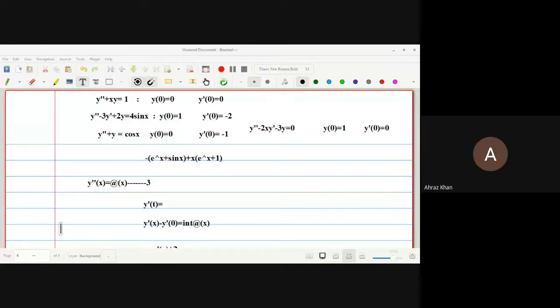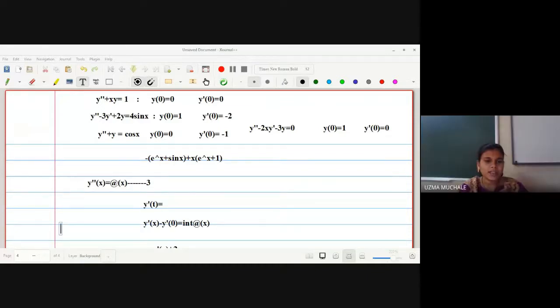Ma'am, which one to solve next? You can solve any example. A whole example you have to solve here only. We have 2 lectures.